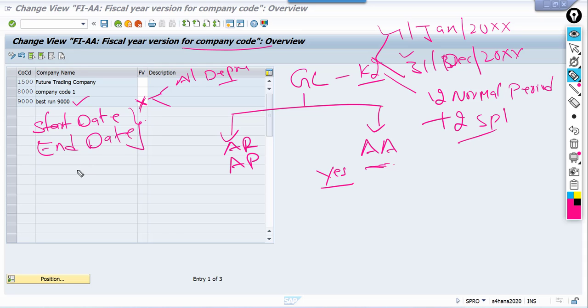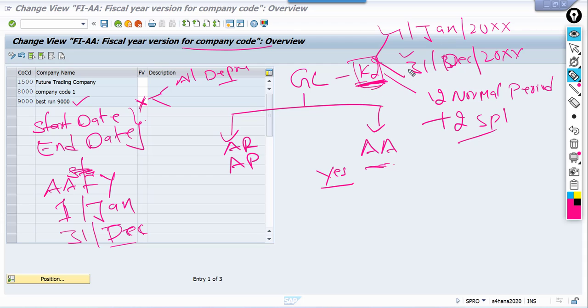So the start date of the asset accounting fiscal year should be 1st Jan only, and the end date 31st December. This is in line with the fiscal year variant maintained at company code level, at higher level.